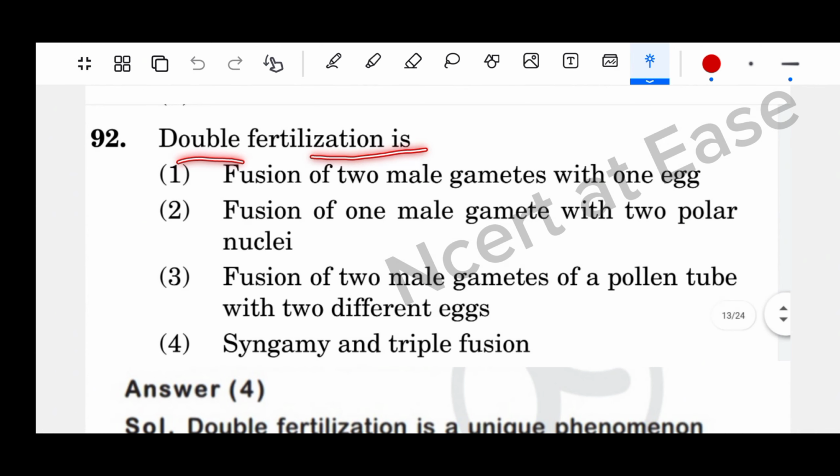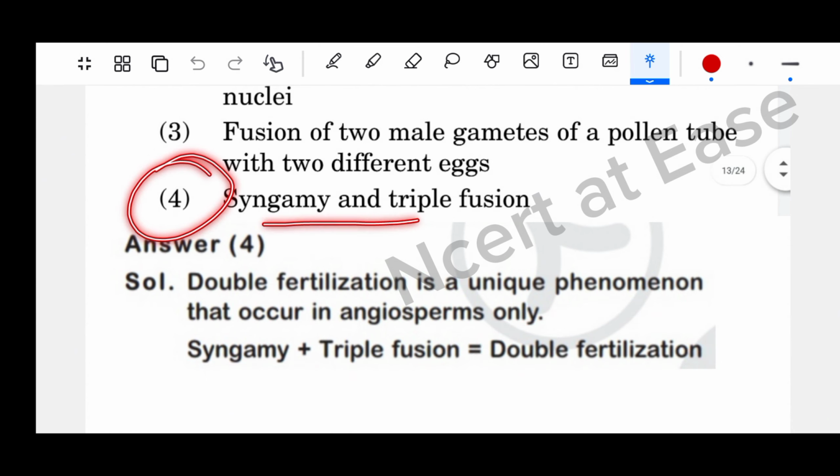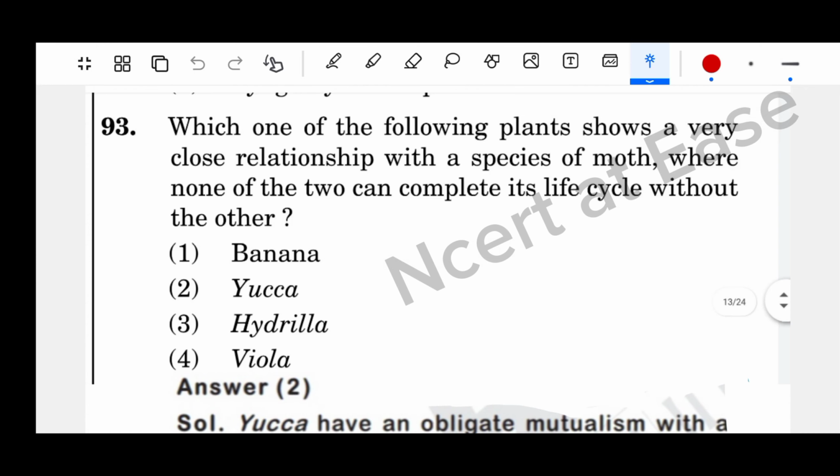Question 2. Double fertilization is a unique phenomenon that occurs in angiosperms only. Syngamy plus triple fusion is equal to double fertilization. Option 4, syngamy and triple fusion, is the right answer.